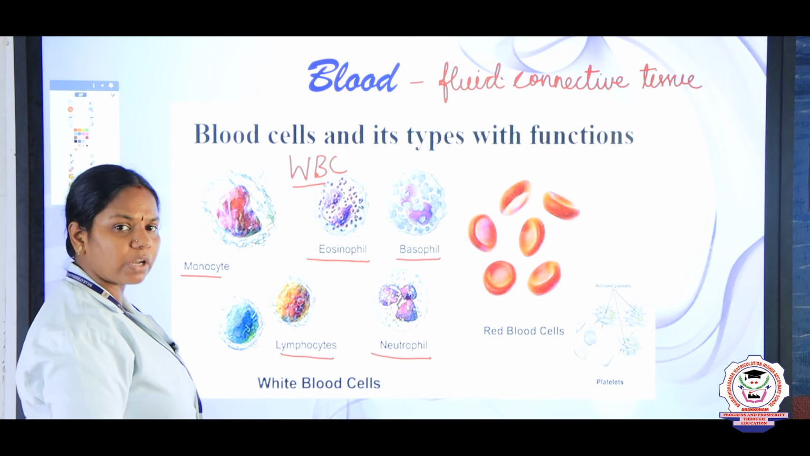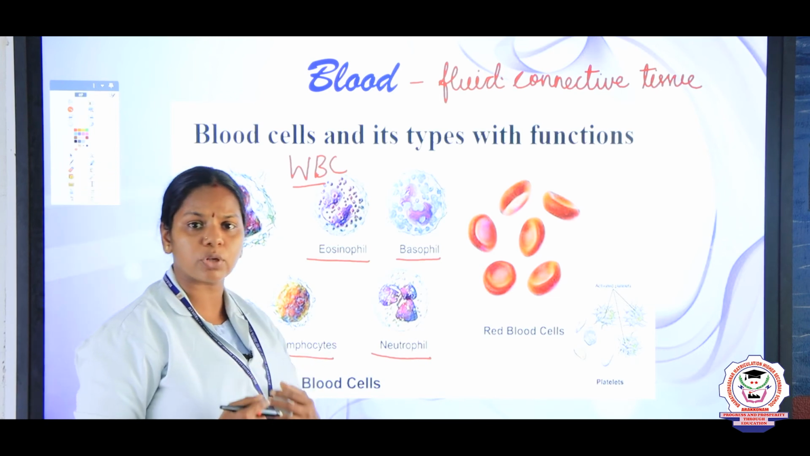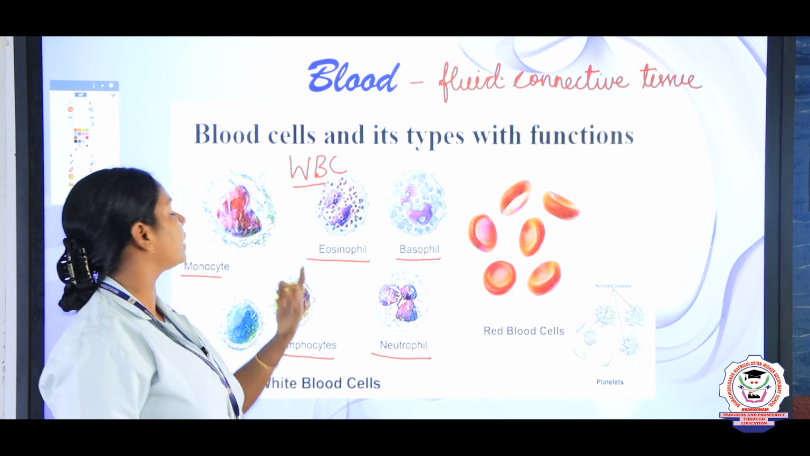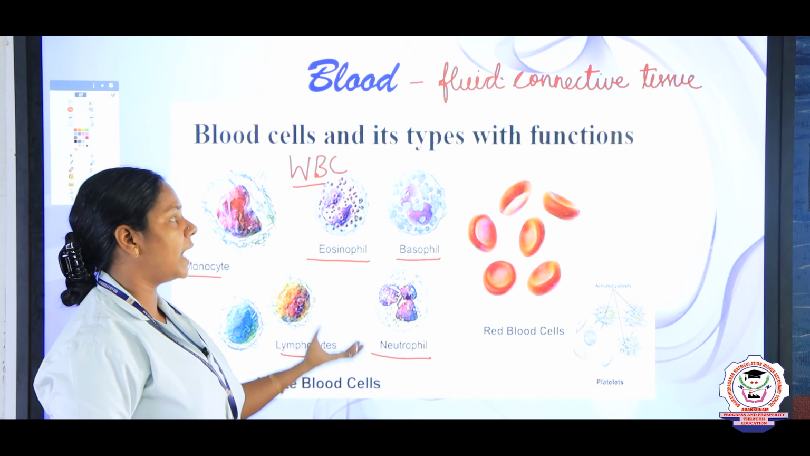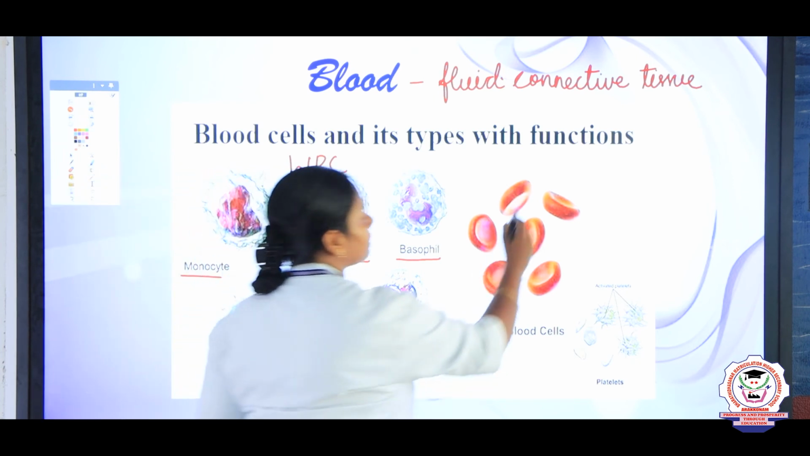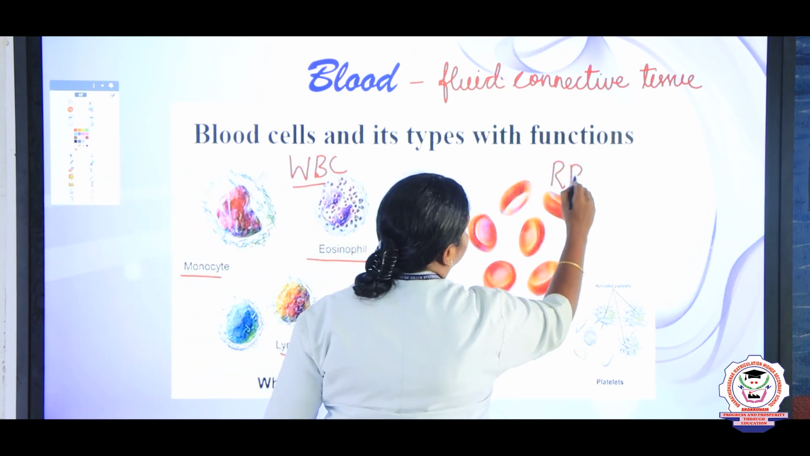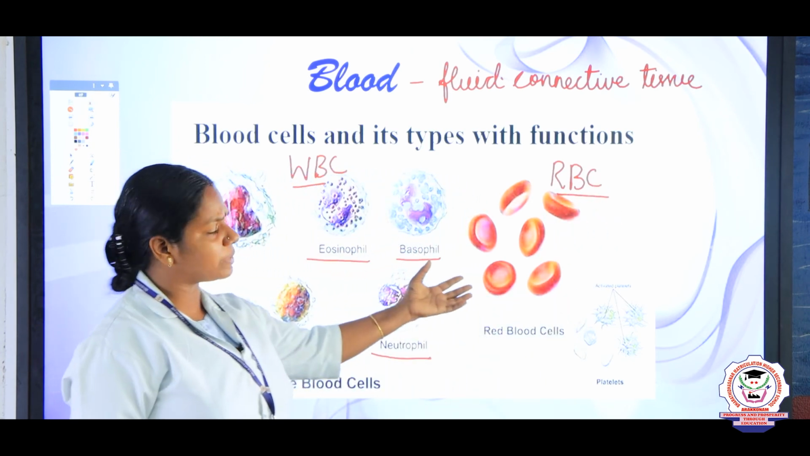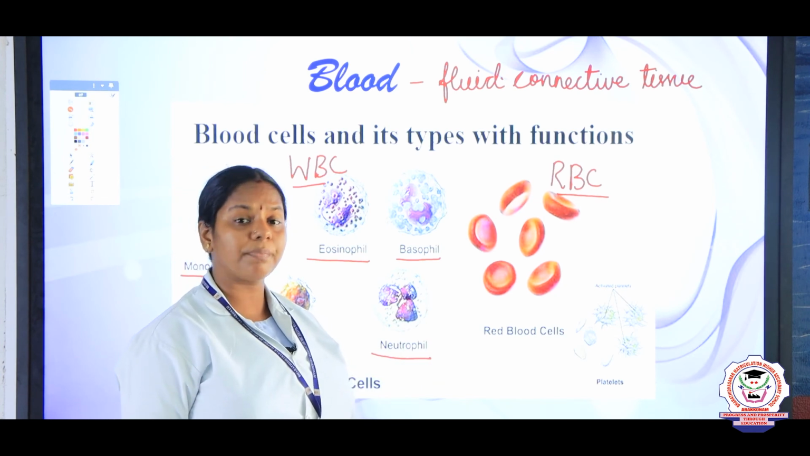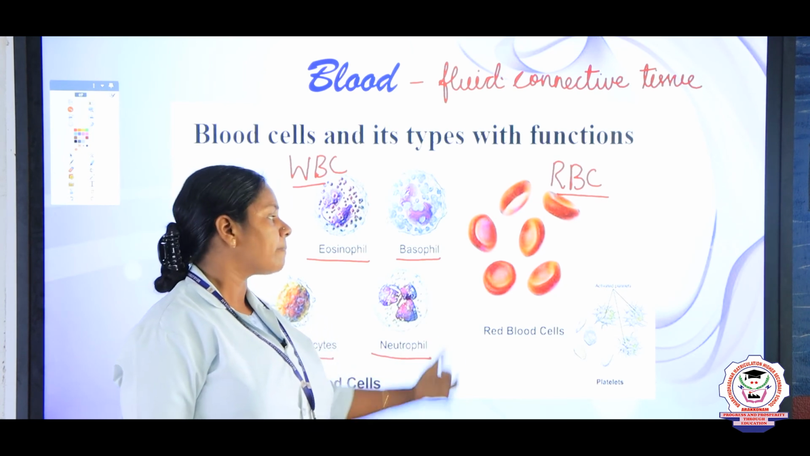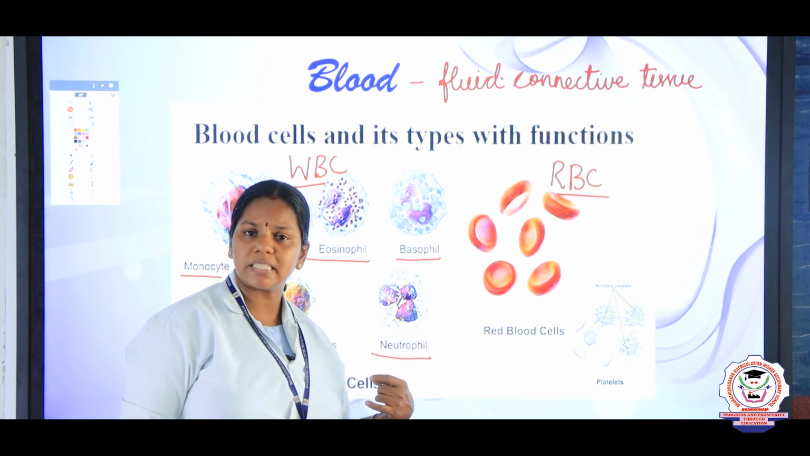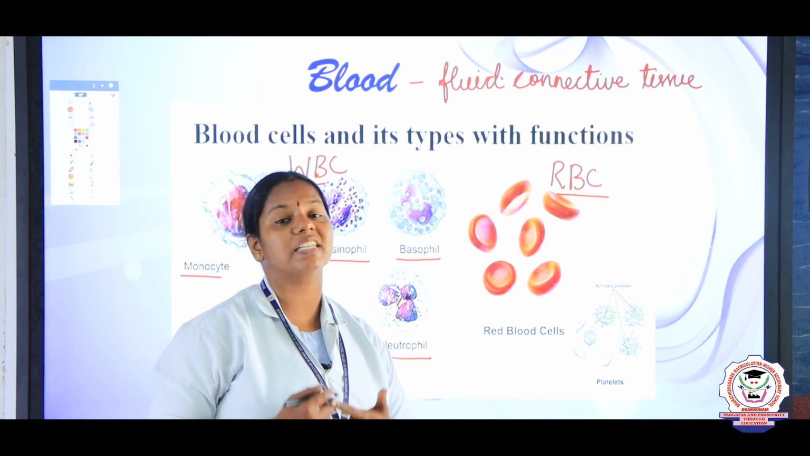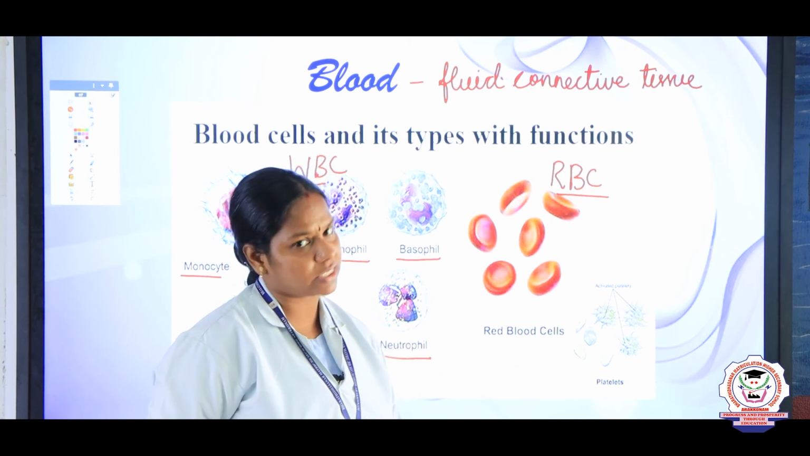And what is the main function of WBC? It helps our body to produce antibodies at the time of infection. The main function of WBC is immunity. And another important type of cell is the RBC, red blood corpuscles, also called erythrocytes. RBC gives red color to our blood. There are millions of RBCs in our blood. And what is the main function of this RBC? Yes, RBC has a pigment called hemoglobin and it helps us in binding oxygen, right?